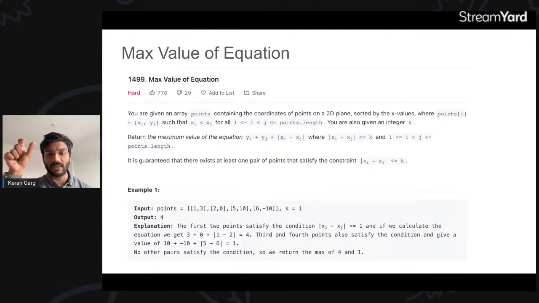The difference between the x positions is something you need to add into this equation, and the condition given is that xi minus xj should be within k. This is the only condition given. You have to maximize this. There is not much in the question. I hope the question is clear to everyone. Is there anyone who does not understand it? Because if the question is not clear, then you will not be able to solve or even understand it.